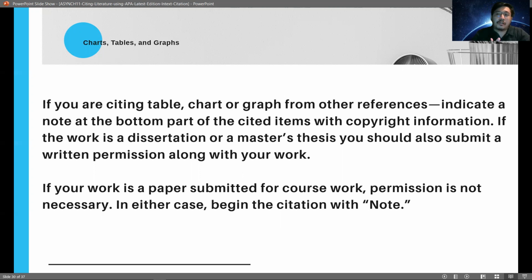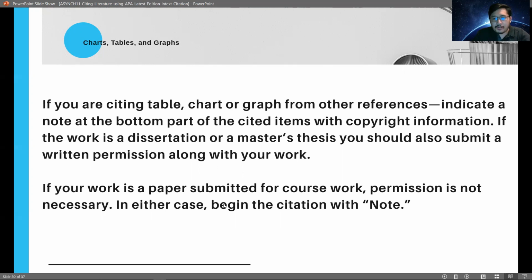Don't forget, we call it a dissertation if the research work is done by people who are working on their doctorate degree. We call it thesis if the proponent is working on their master's program. Now, if your work is a paper submitted for coursework, permission is not necessary.